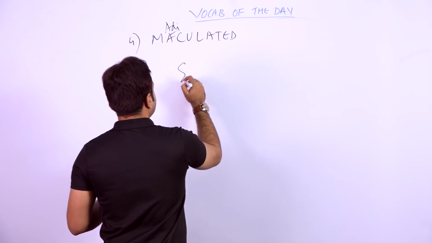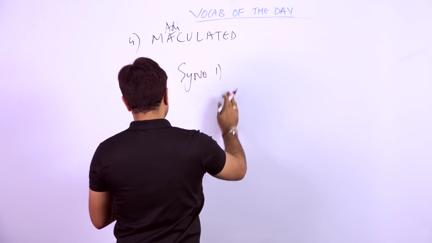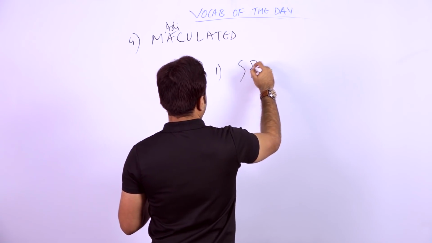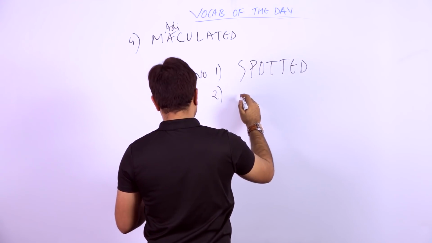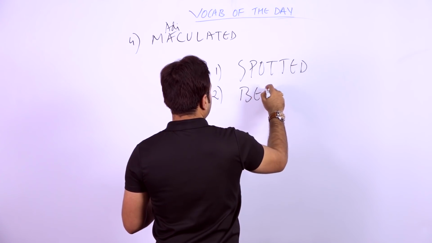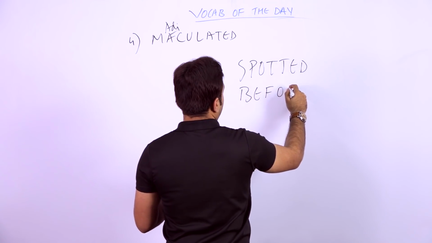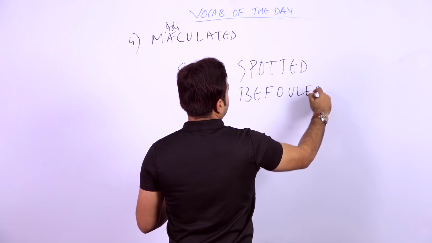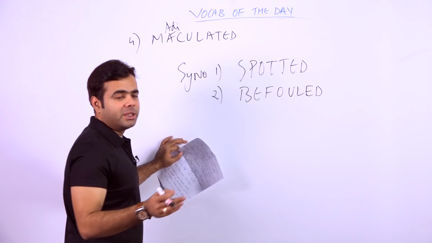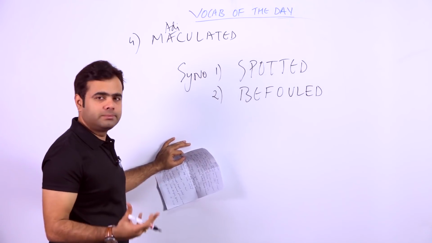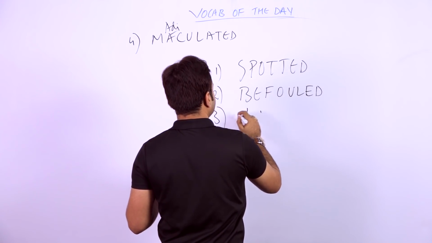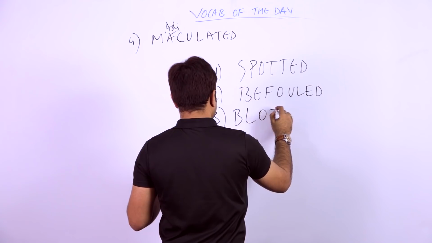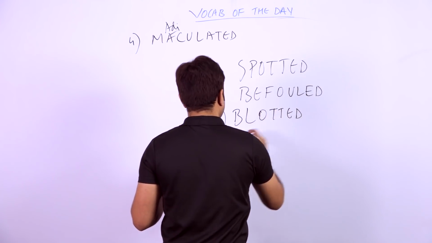The synonyms I have taken, students. The first one is spotted. Spotted means where there is a spot. Nice. Befouled. Befouled is something which has been made foul or bad. Fine. Third, blotted.